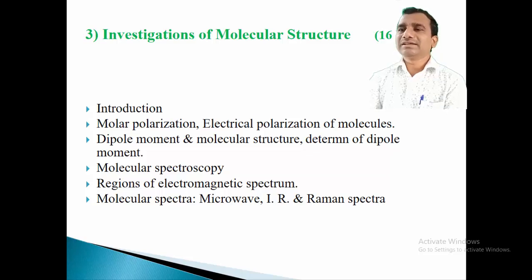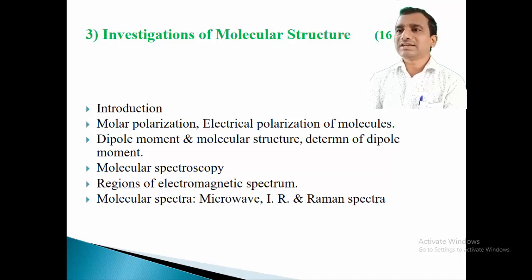After completing part number first of this chapter, we have to start the second important part of the same chapter, called molecular spectroscopy. This is a very important part as far as the investigation of molecular structure is concerned. To determine the relative molecular structure of a molecule, one important branch of chemistry can be used, and that branch is called molecular spectroscopy. This is a very important part.